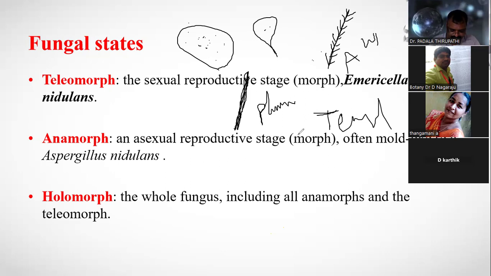And then pycnospores and aeciospores germinate on barberry. Teleospores and iridospores are on wheat. That's why we call it heteroecious, two hosts are present. Heteroecious, and macrocyclic, having a long, lengthy life cycle, with 5 stages of spores.